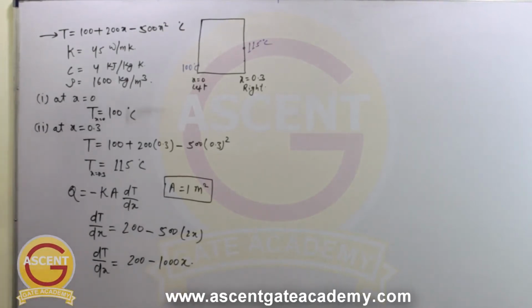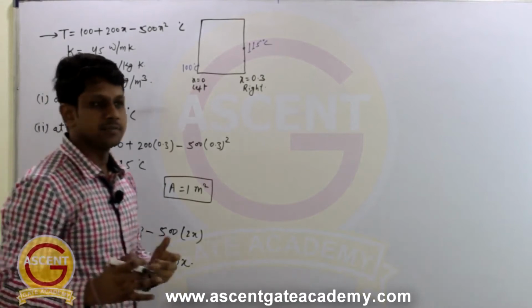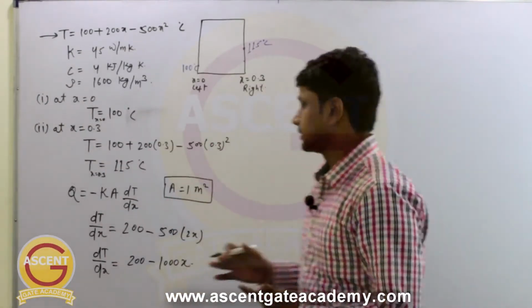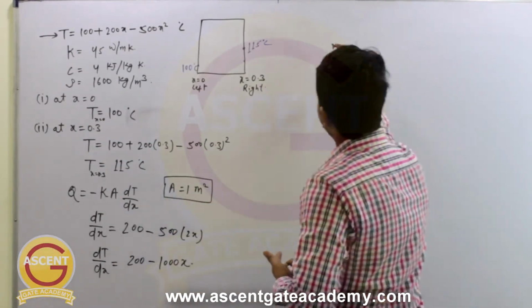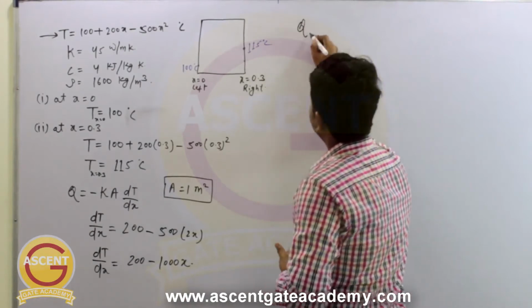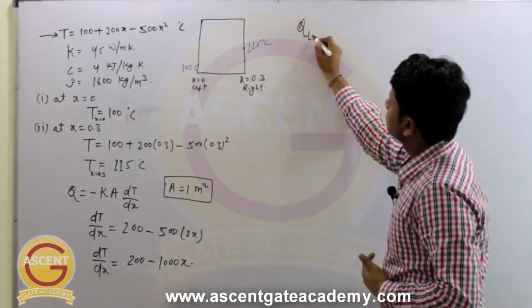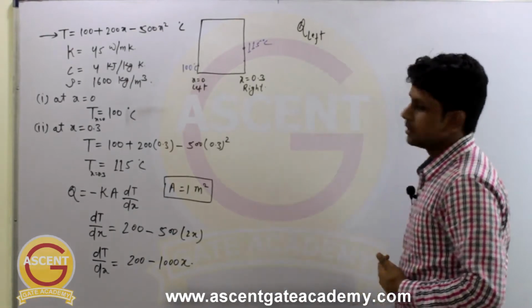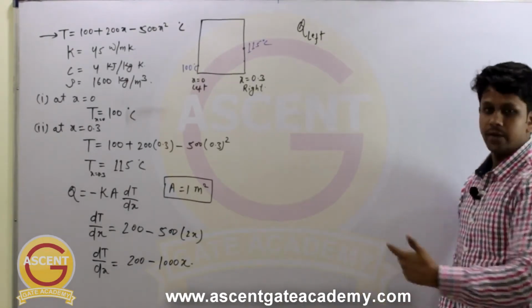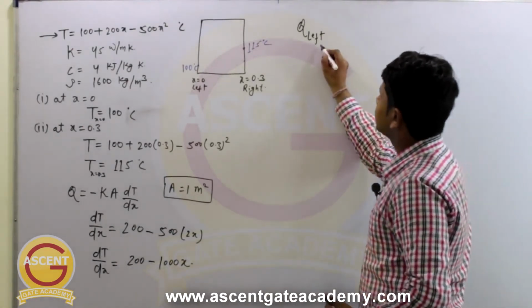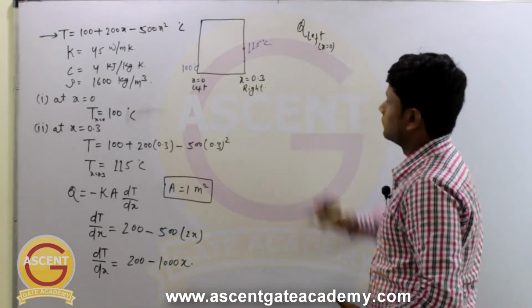Now if I want to calculate the heat transfer from the left phase, so if you want to calculate Q from the left phase, so at left phase what is the value of x? It is x equal to 0.